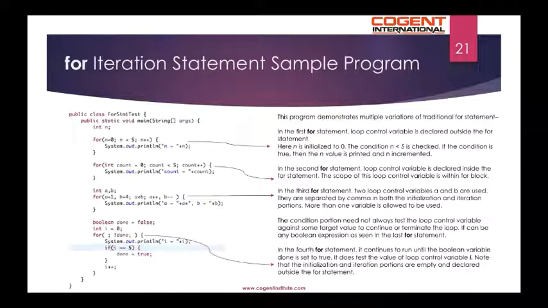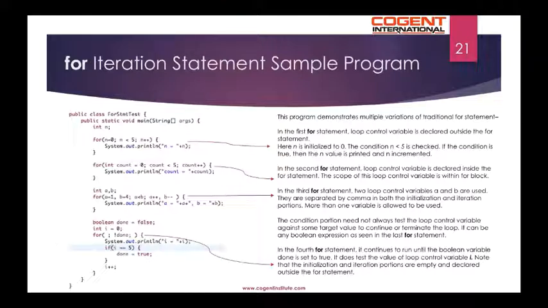In the second for statement, loop control variable is declared inside the for statement. Hence, the scope of this loop control variable is within the for block. That means count cannot be accessed outside the for loop. In the third for statement, two loop control variables a and b are used. They are separated by a comma in both the initialization and the iteration portions. More than one variable is allowed to be used.